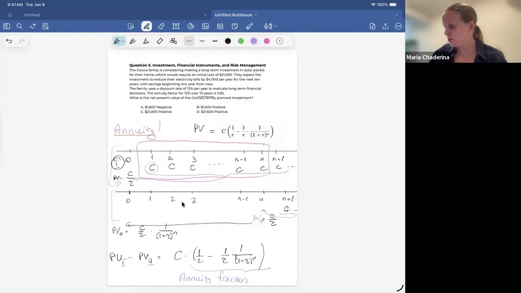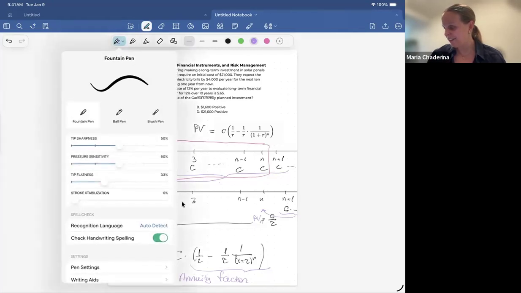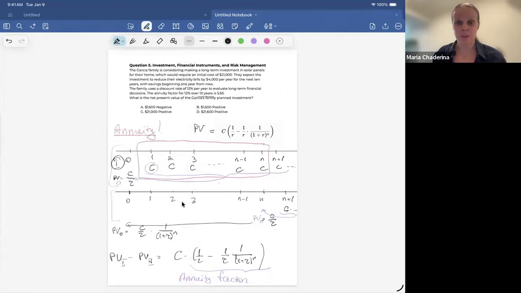Now let's jump back to the question at hand and see what exactly the question is asking us. So our investment is 21,000. Our investment horizon is 10 years. And our annuity factor, with the discount rate of 12%, which captures time value of money and the risk of those projects, is going to be 5.65.